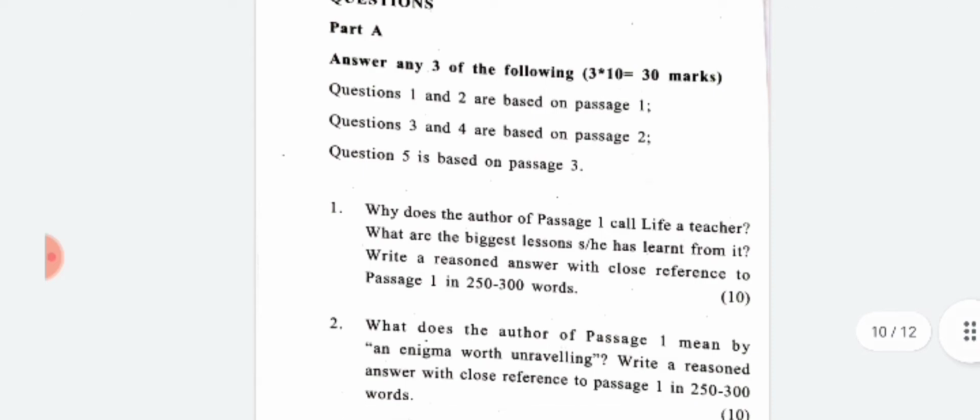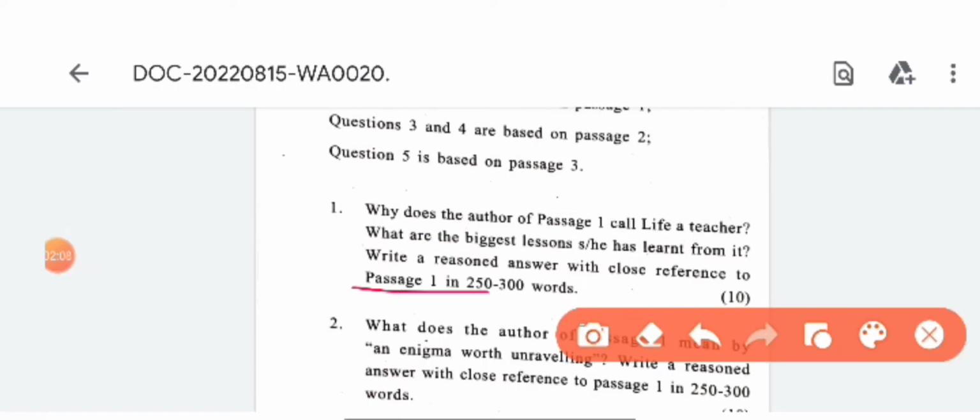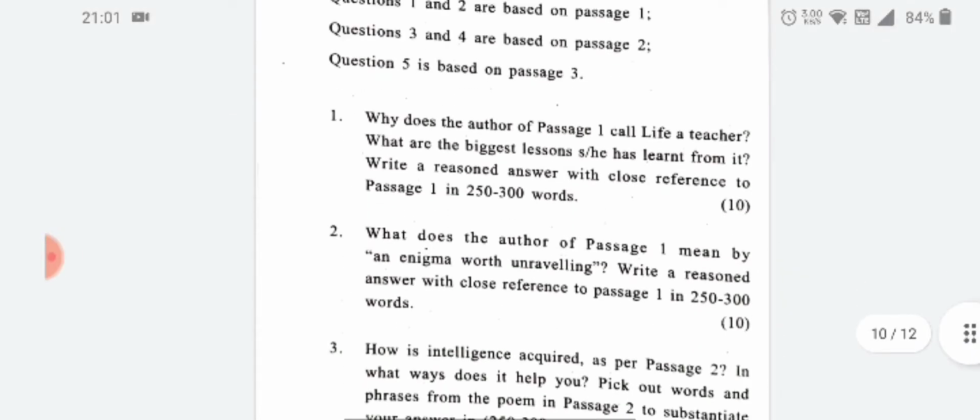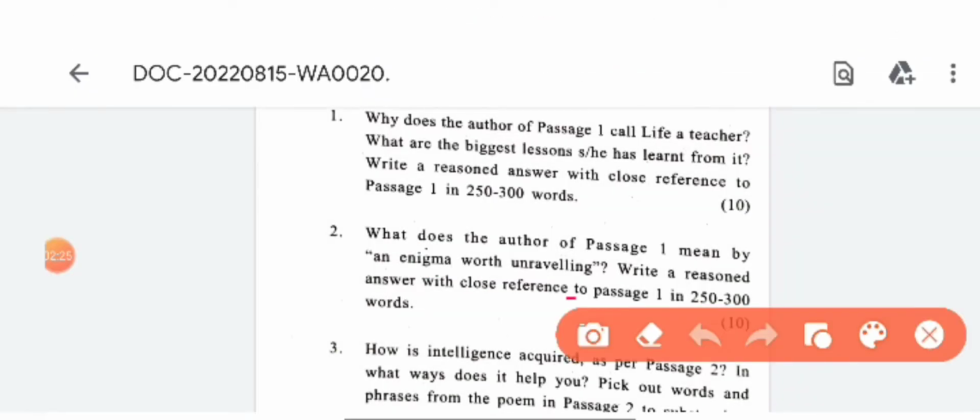So this is the first question. Why does the author of passage 1 call life a teacher? What are the biggest lessons he has learned from it? Write a reasoned answer with close reference to passage 1. The word limit is 350 to 300 words, and this is for 10 marks. The second question: What does the author of passage 1 mean by an enigma worth unraveling? Write a reasoned answer with close reference to passage 1. This is again from passage 1. The word limit is 350 to 300 words, and it is for 10 marks.